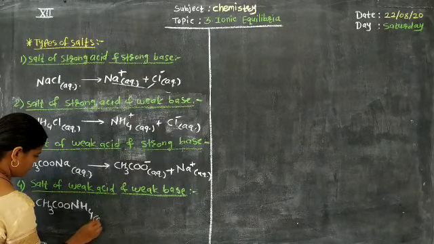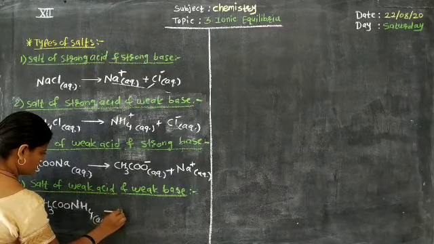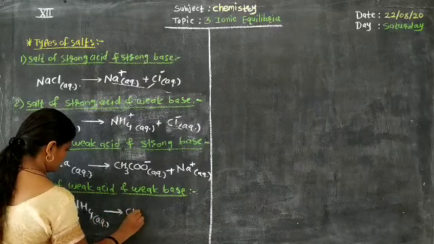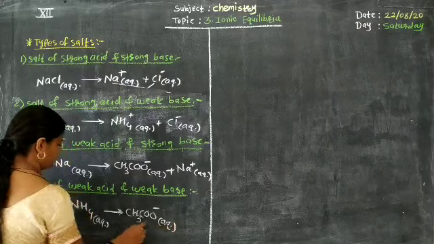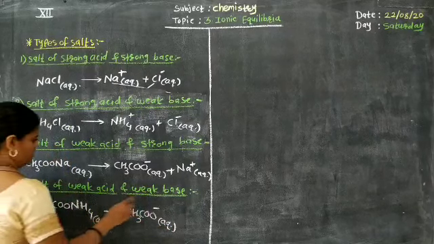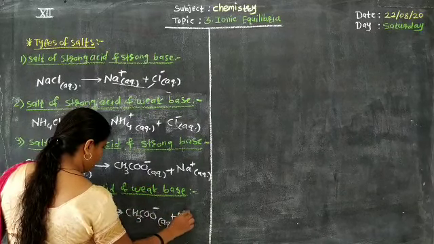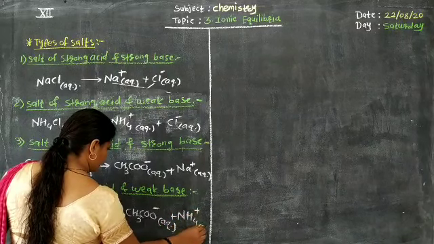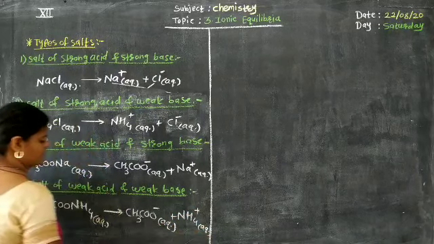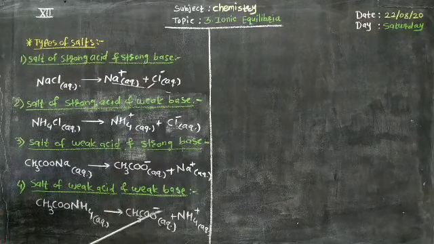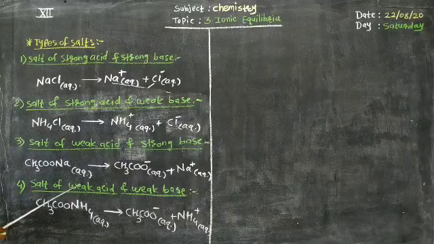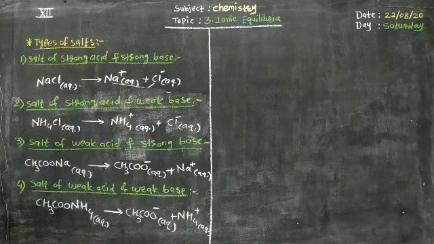In the aqueous medium, it dissociates as CH3COO-, again acetate ion, which produces weak acid, and NH4+ which produces NH4OH, that is ammonium hydroxide, a weak base. Hence it is a salt of weak acid and weak base.